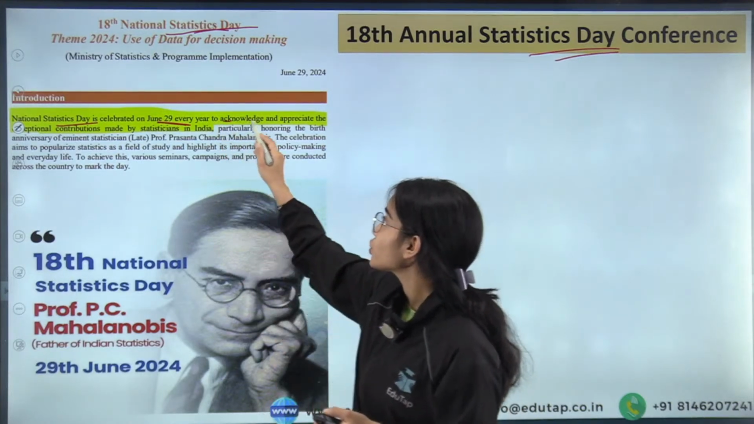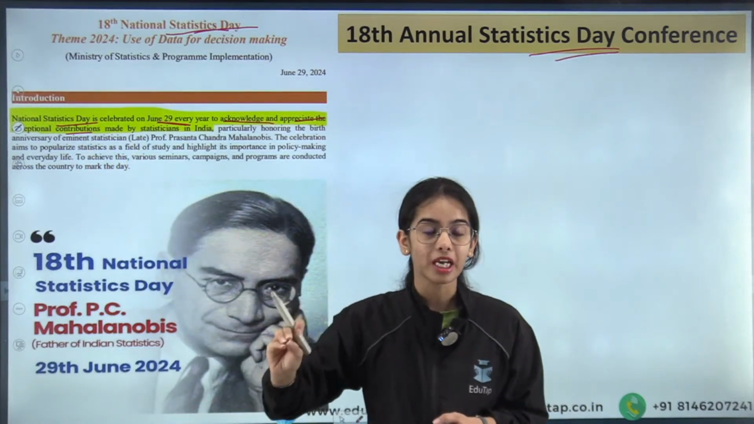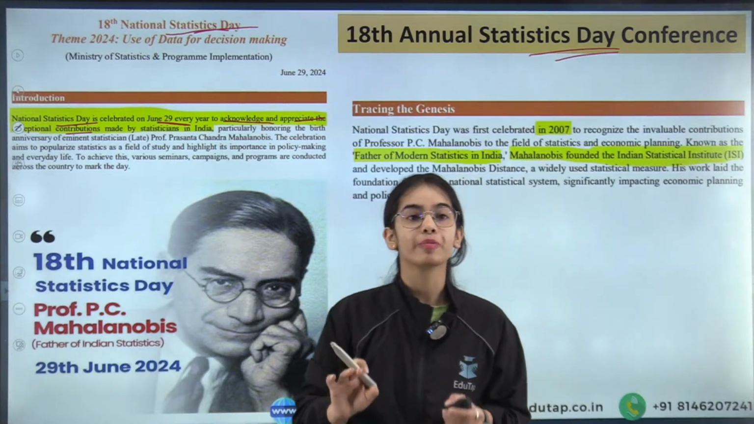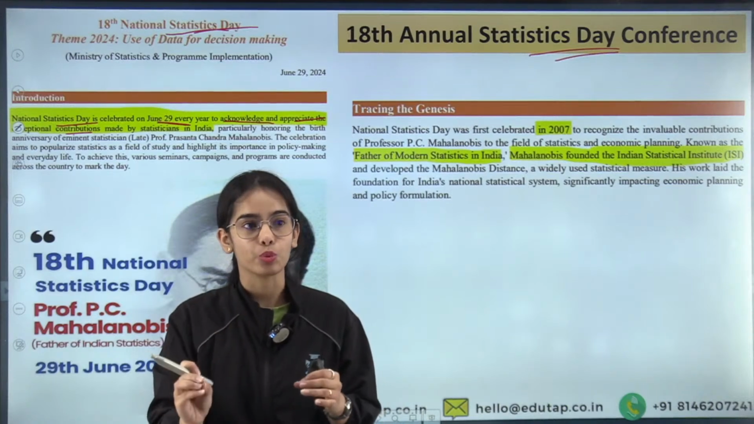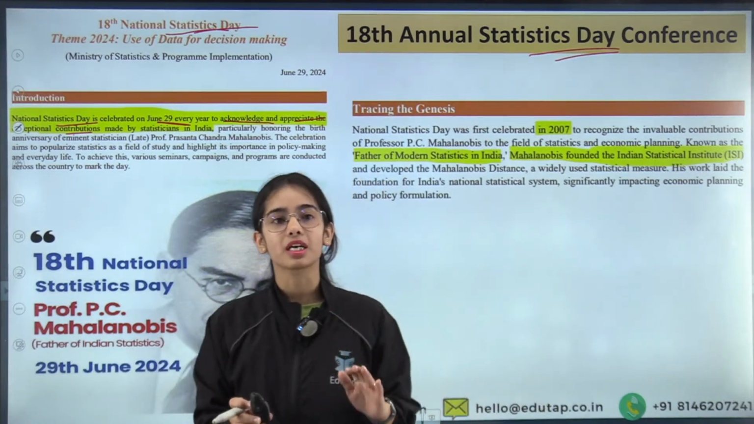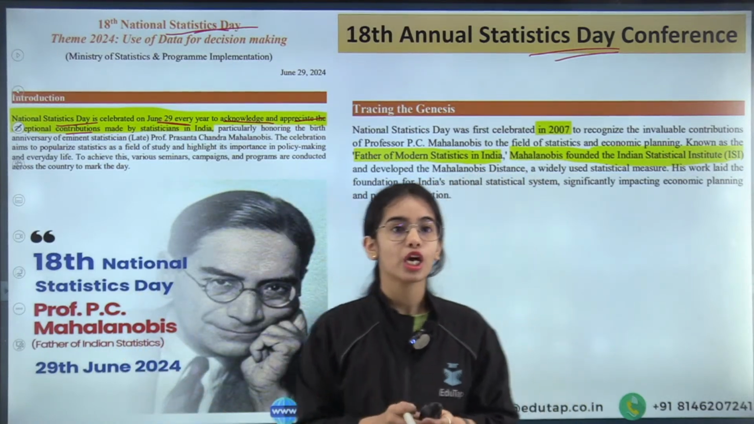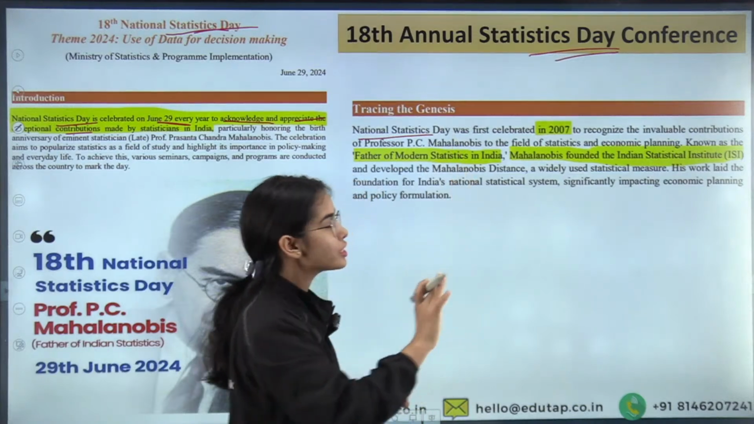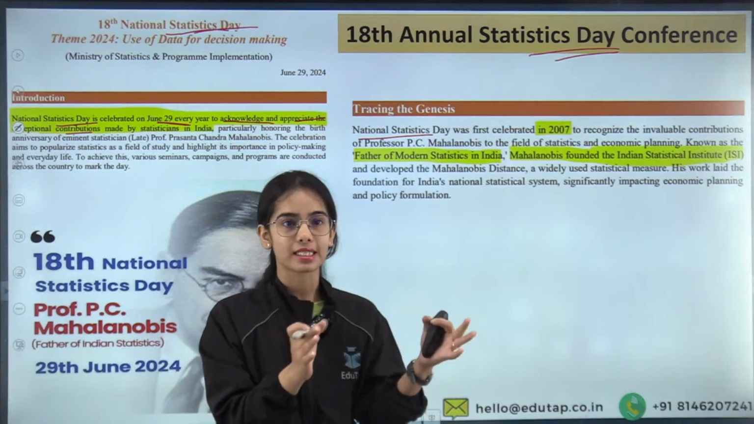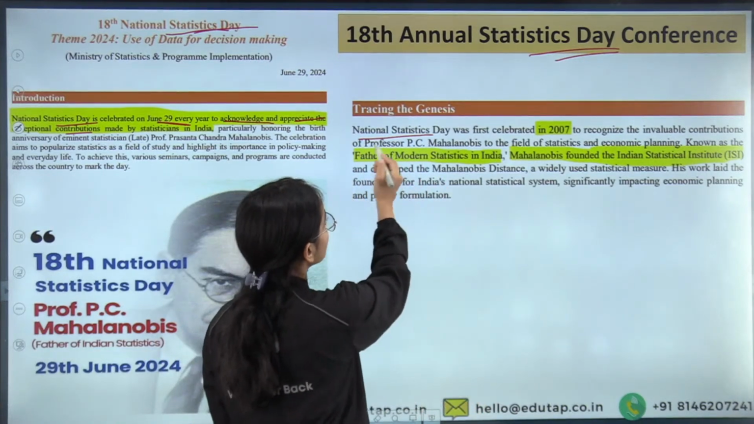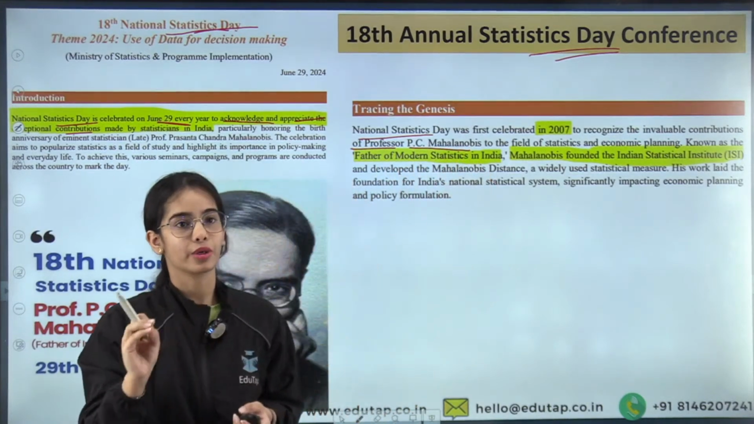Okay. Now this is to acknowledge and appreciate the exceptional contribution made by the statisticians in the country. Okay. So why is National Statistics Day celebrated on 29 June? Why not on some other day? That is because it celebrates the birth date of Professor PC Mahalanobis. Okay, so National Statistics Day was first celebrated in 2007 to recognize the invaluable contribution of the statisticians in the country and the invaluable contribution of Professor PC Mahalanobis to the field of statistics and economic planning.